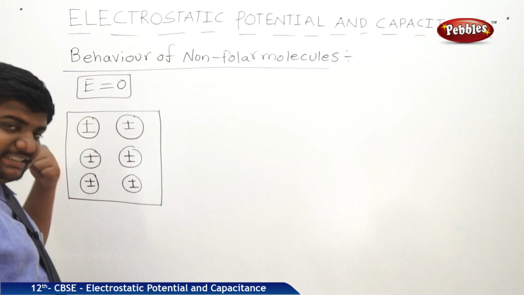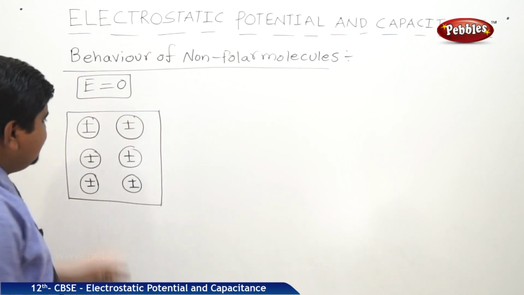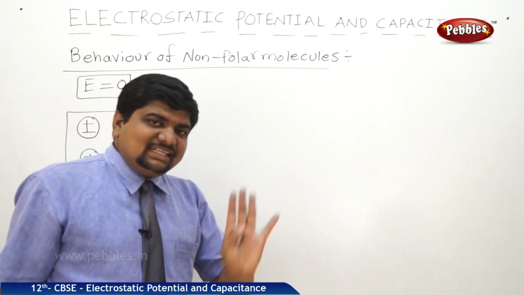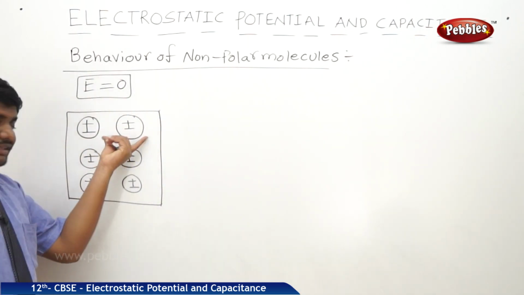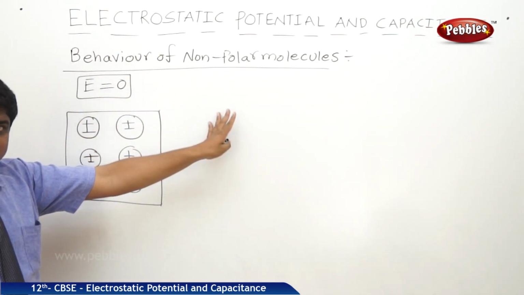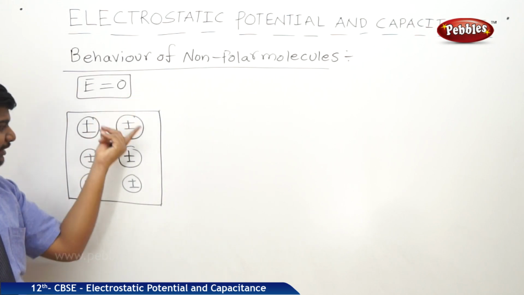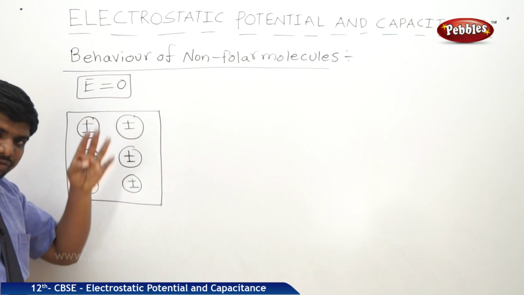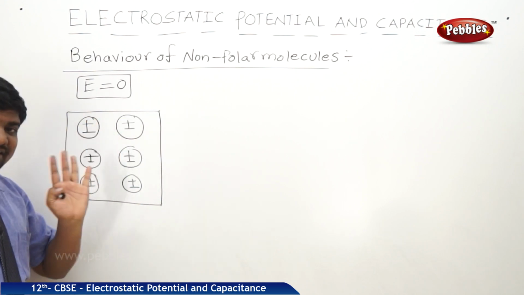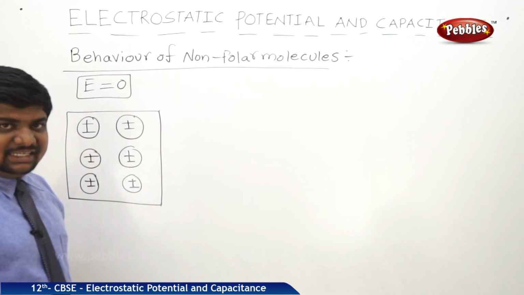Now an electric field is applied to the dielectric, maybe these dielectric materials are placed in an external electric field. What is the behavior? In the absence of the field, the positive charge center and the negative charge center coincide with each other. Whenever it is placed in the electric field, the behavior changes.